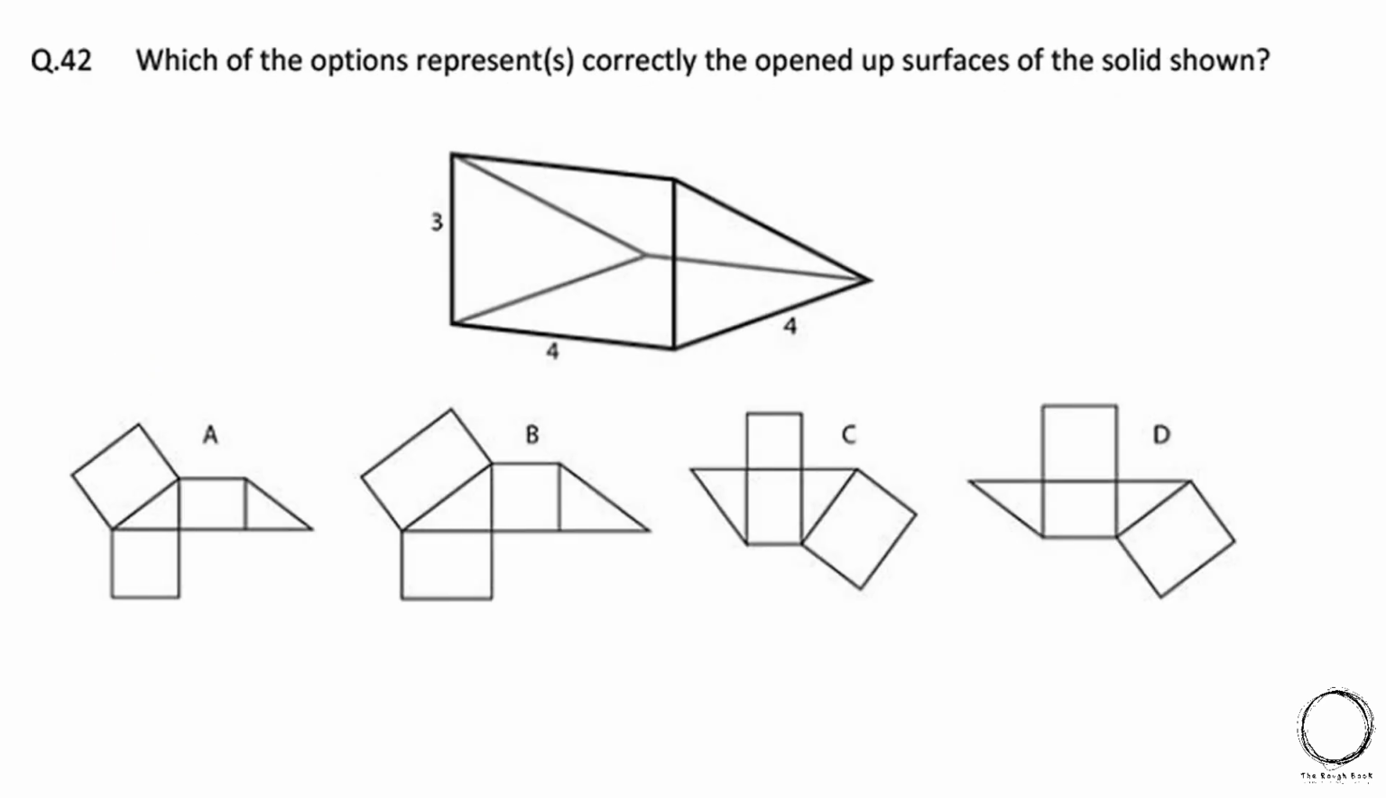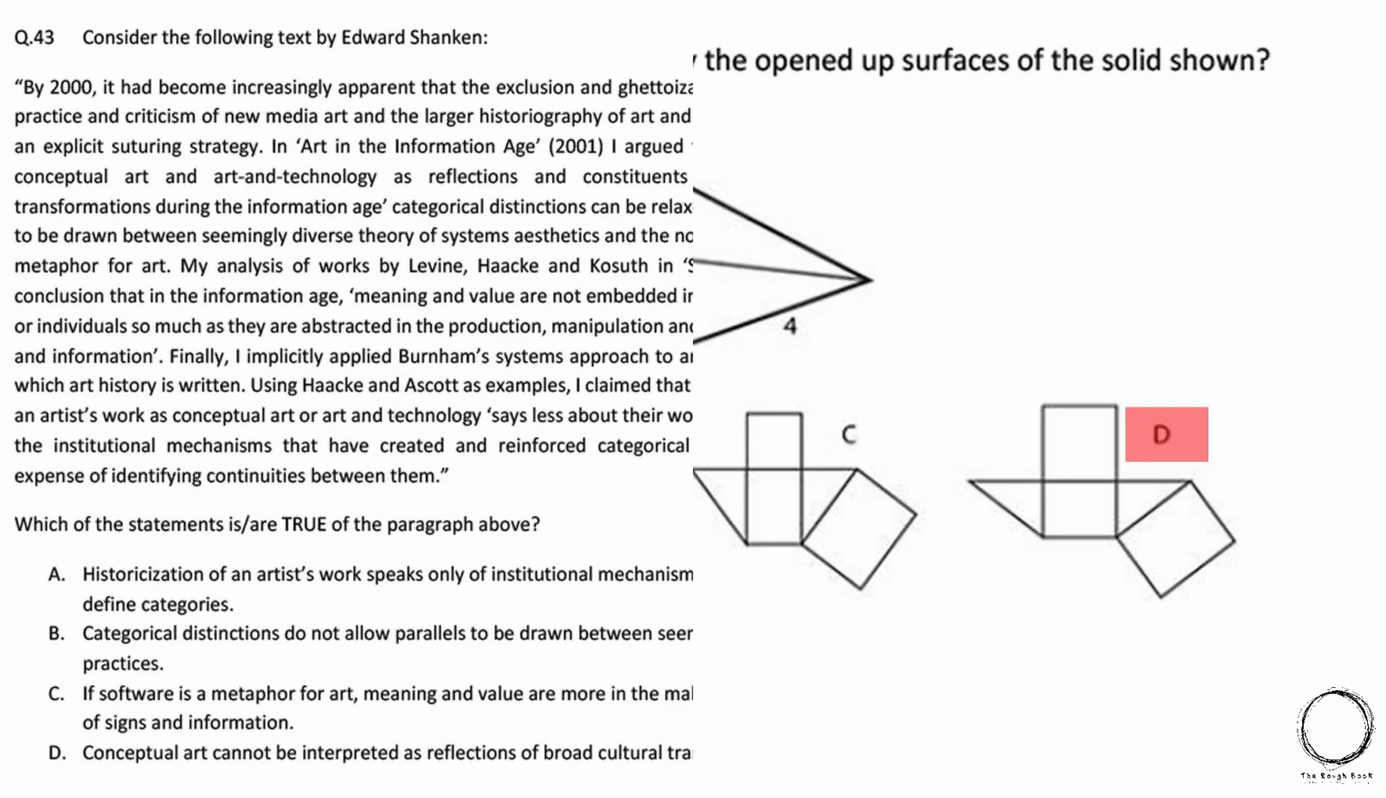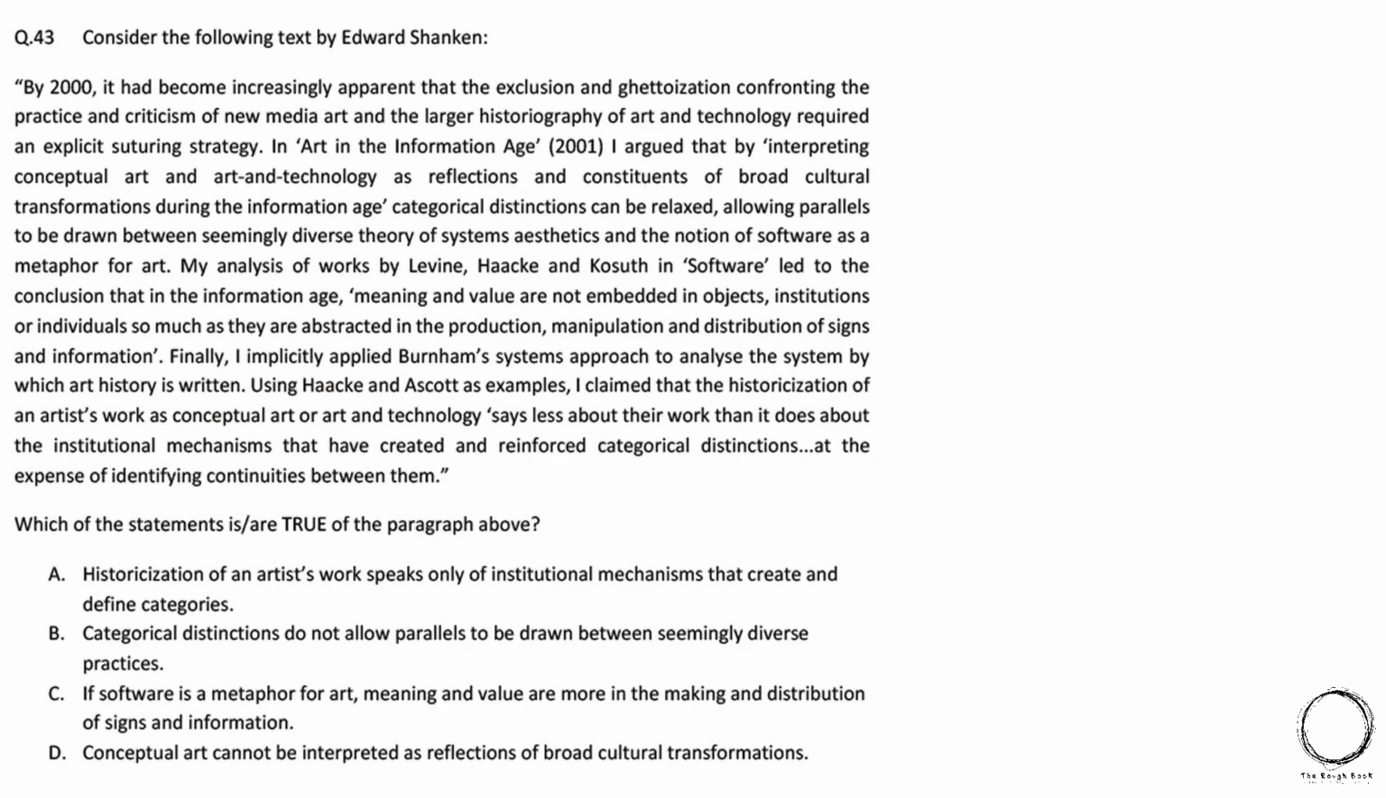Next, which of the options represents correctly the opened up surfaces of the solid shown? So in this type of questions, always look for equal length of lines which are joining once folded, and in the case of option B and C, the length at both the surfaces differ, and in the case of option A and D, length at all the 3 joining surfaces are equal, and hence the right answer is option A and option D. Moving ahead, here is another language type question, and you will be given a paragraph with 4 options, and you need to show which statements are true from the paragraph, and in this case option B and C are right and relate with the meanings of the paragraph.